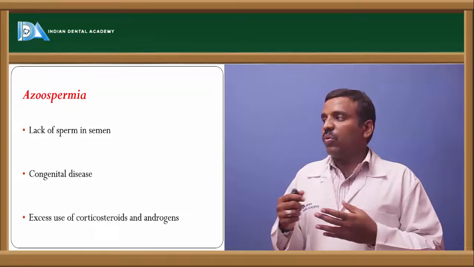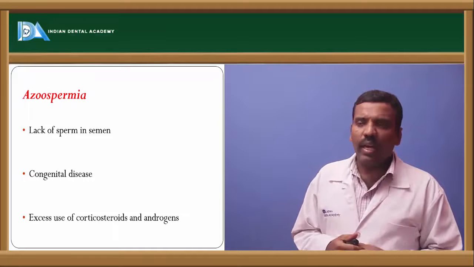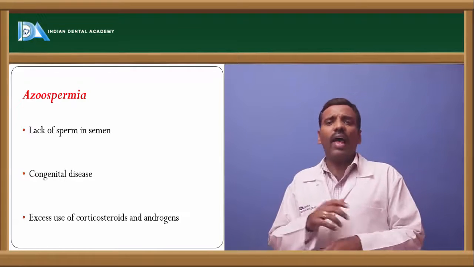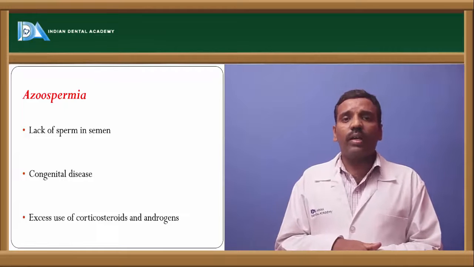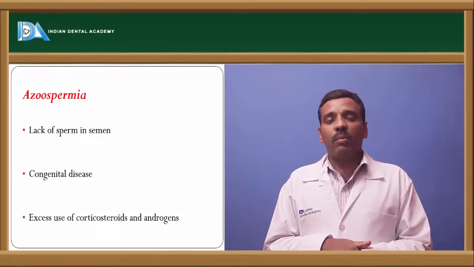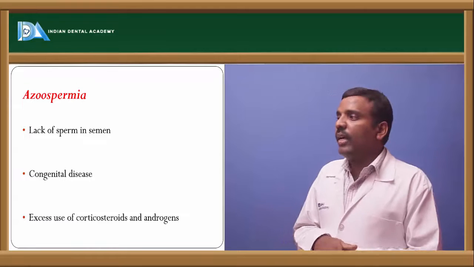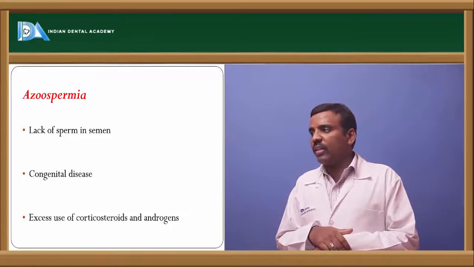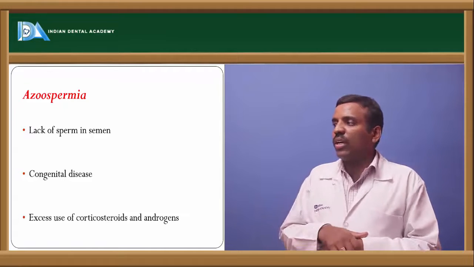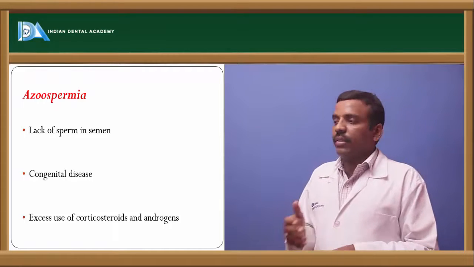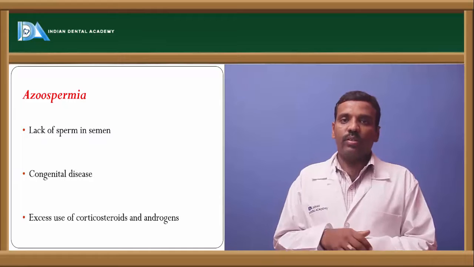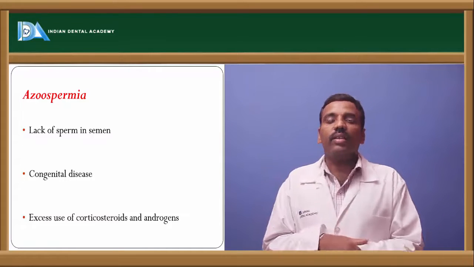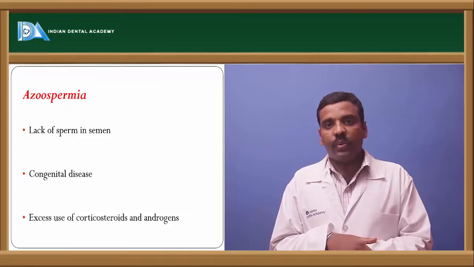First one is azoospermia. Azoospermia is nothing but lack of spermatozoa in the semen. It is a congenital disease, and it can also be due to excess use of corticosteroids and androgens. So due to that, there is azoospermia.